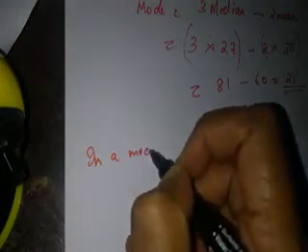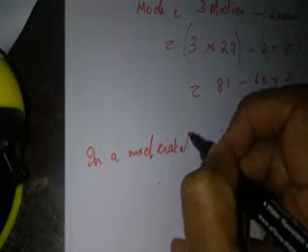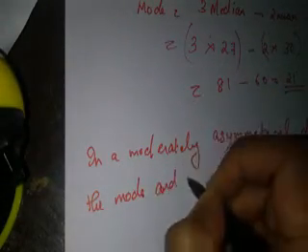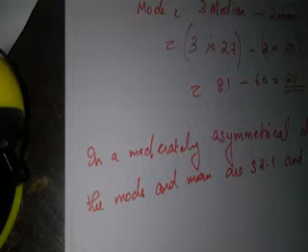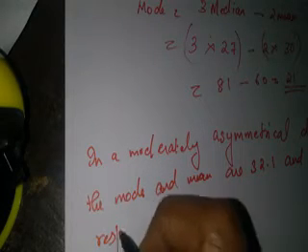In a moderately asymmetrical distribution, the mode and mean are 32.1 and 35.4 respectively.